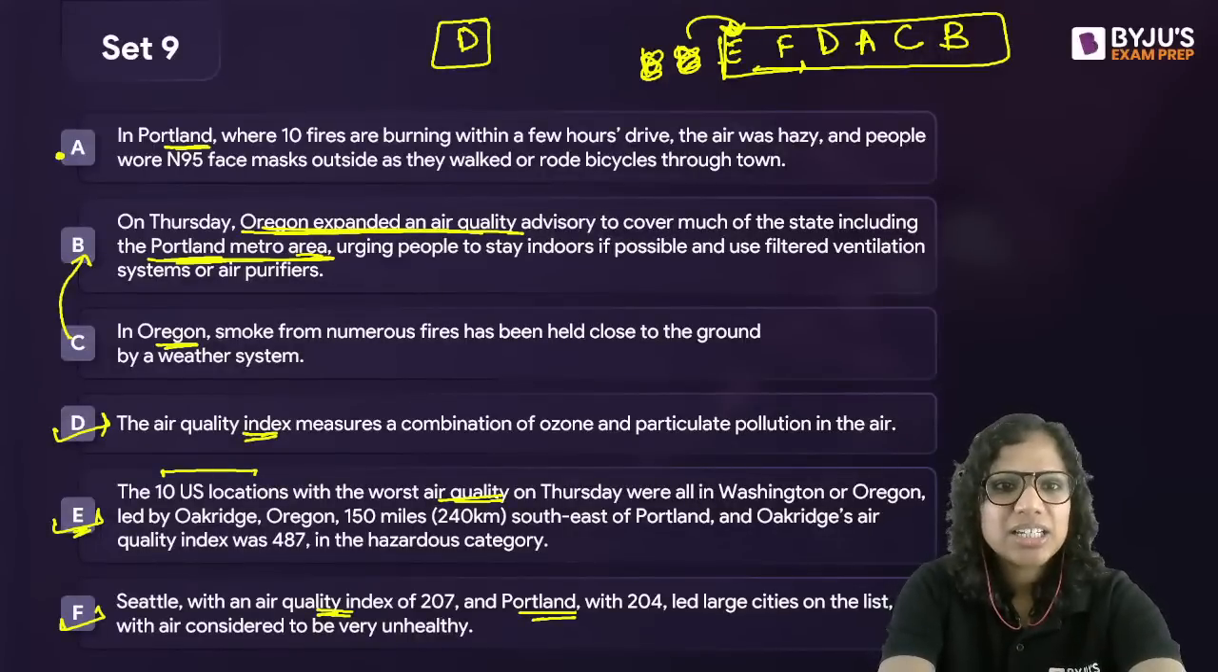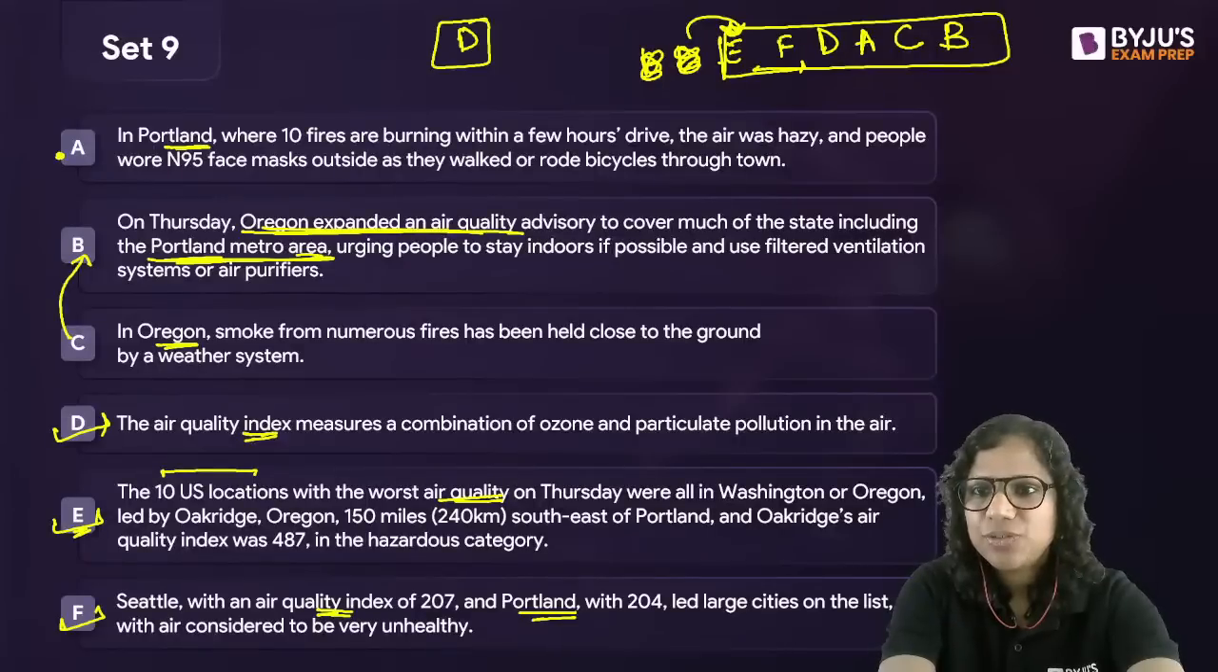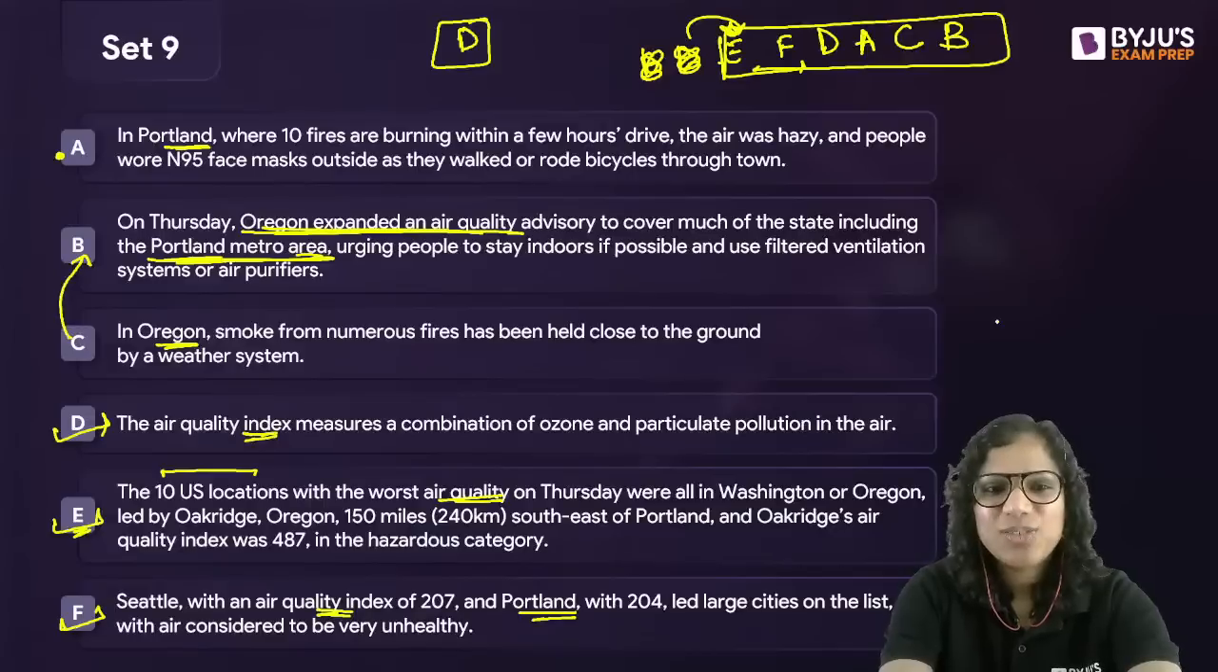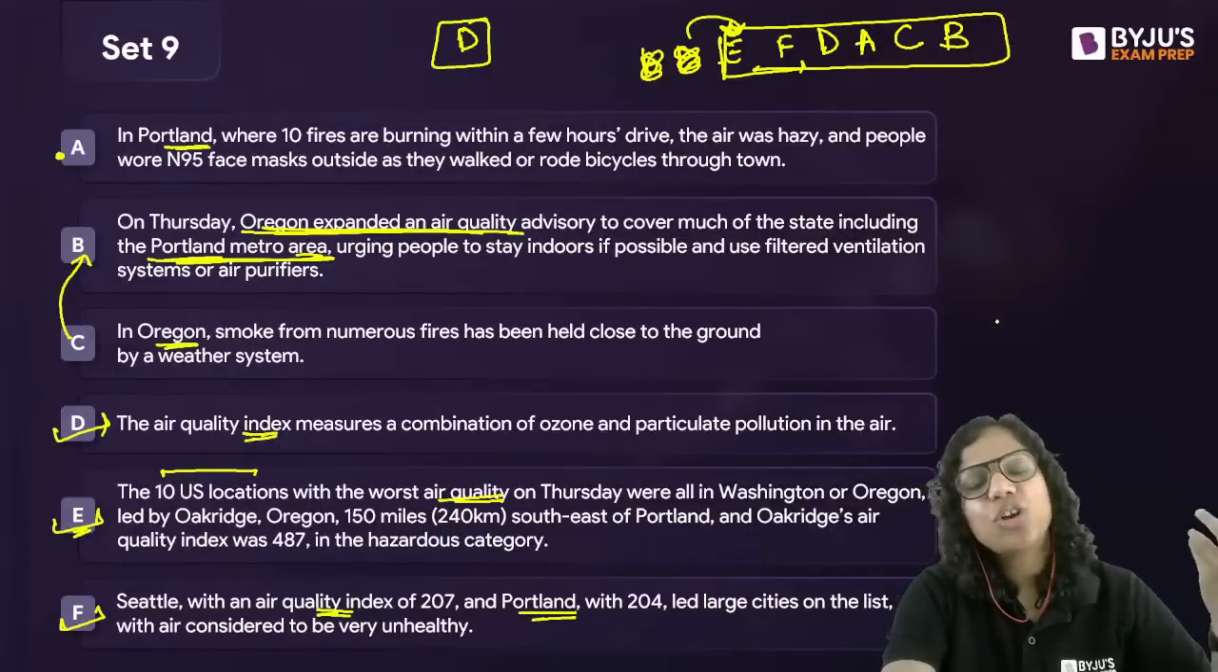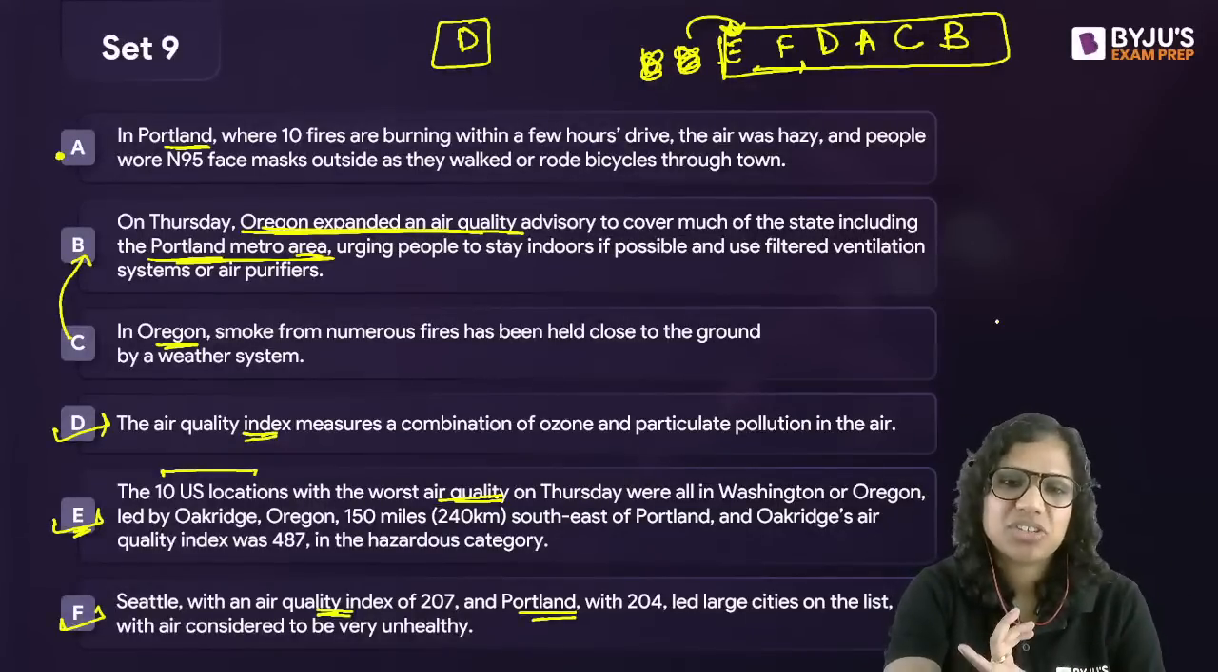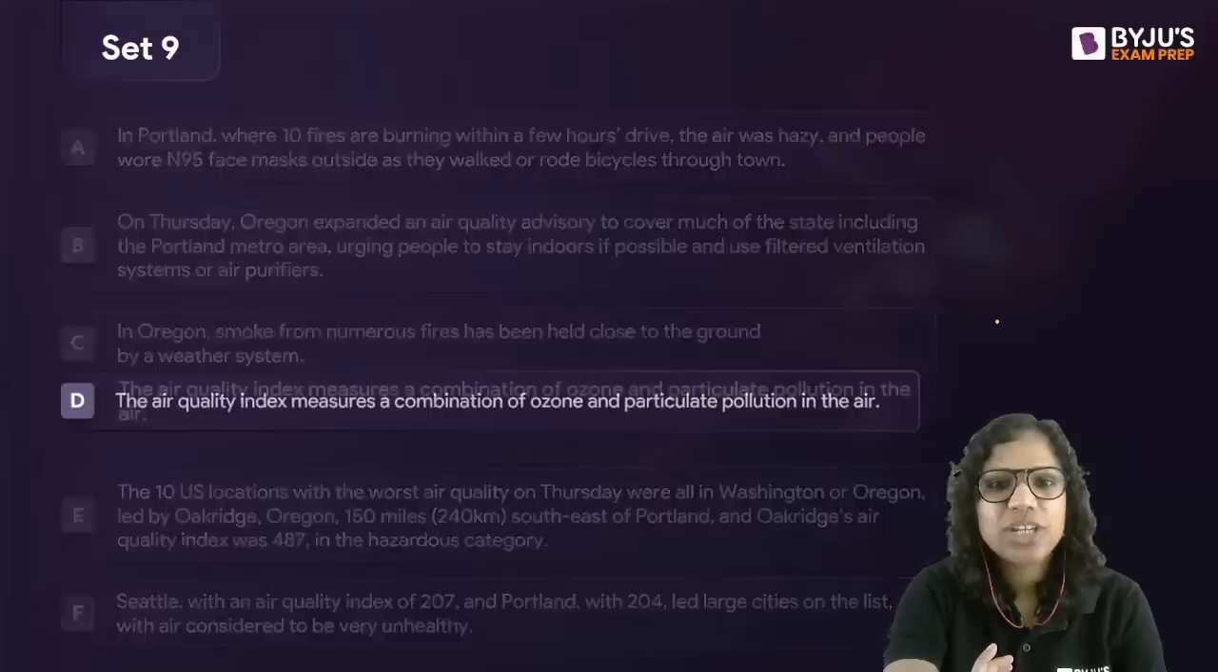All right, EFD ACB is the sequence. Some of you got it later on. Good, good, good. EFD ACB. Okay, now everyone understands. EFDACB is the sequence, and once you've solved this, you can answer most of the questions in this Parajumble set. So tell me,